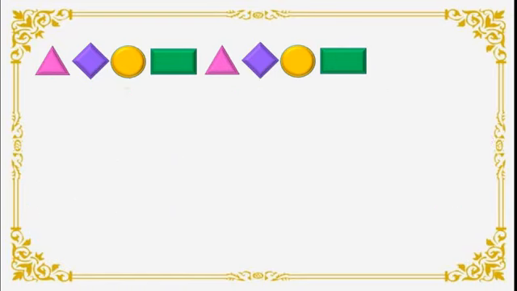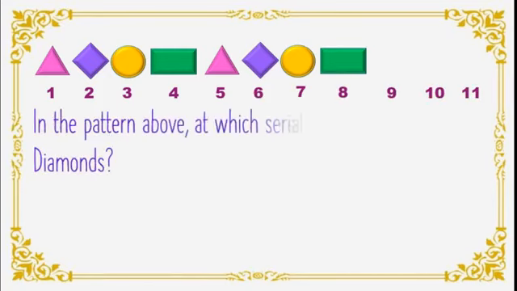We can see here same figures, isn't it? We will give them the numbers 1, 2, 3, 4, 5, 6, 7, 8, 9, 10, 11. Okay. Now the question is, in the pattern above, at which serial numbers are the diamonds?